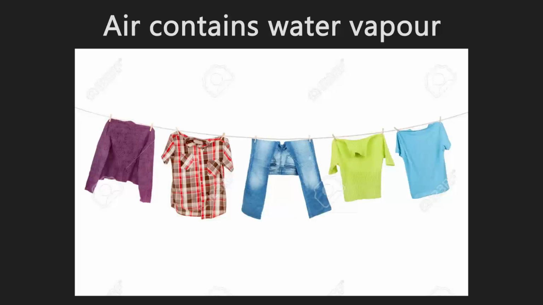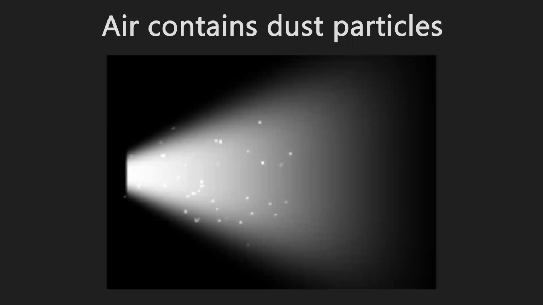We hang wet clothes to dry. The heat of the sun changes the water in the clothes into water vapor. This water vapor gets mixed in the air, and that is why air contains water vapor. Dust particles. When you see carefully a beam of light entering a dark room, you will see small particles floating. These are dust particles.